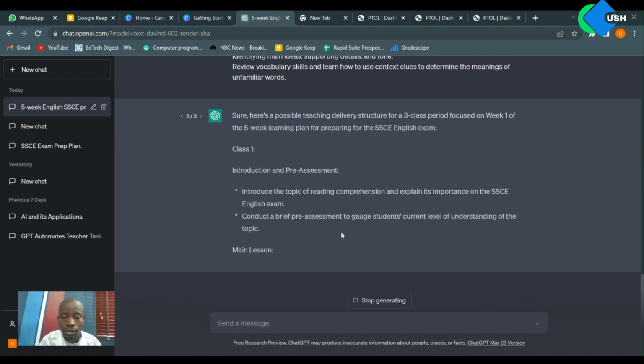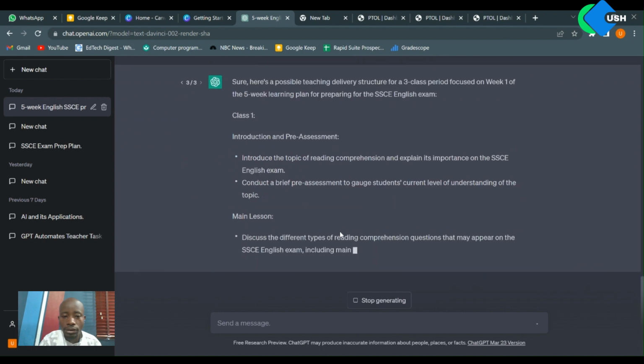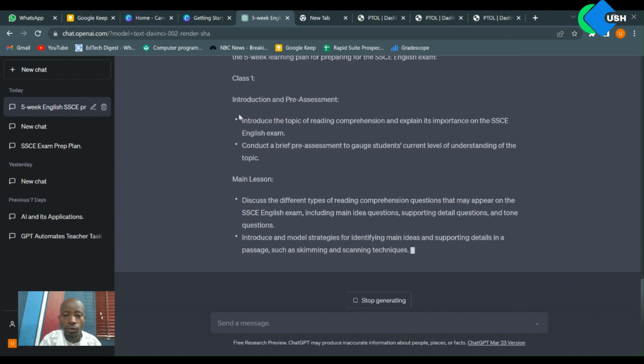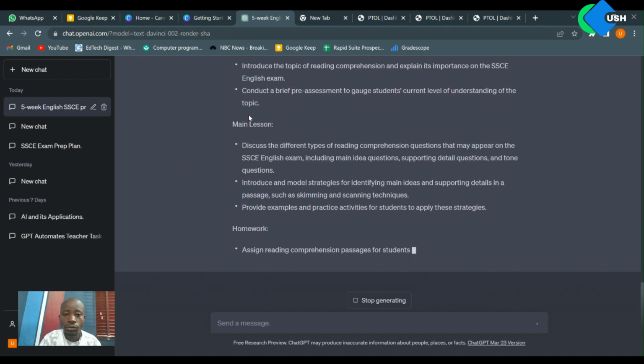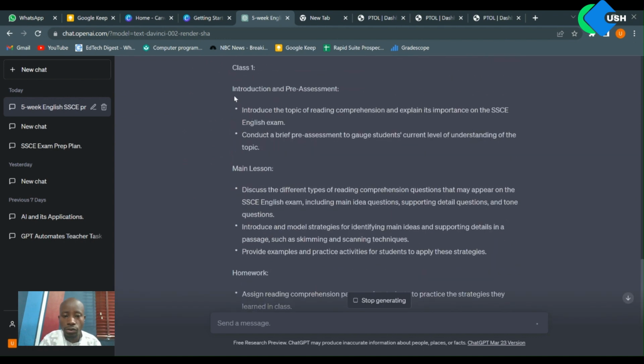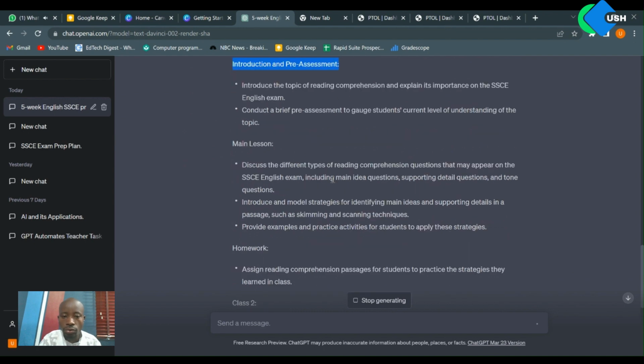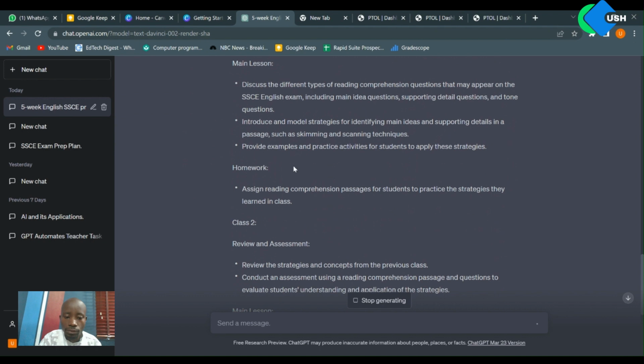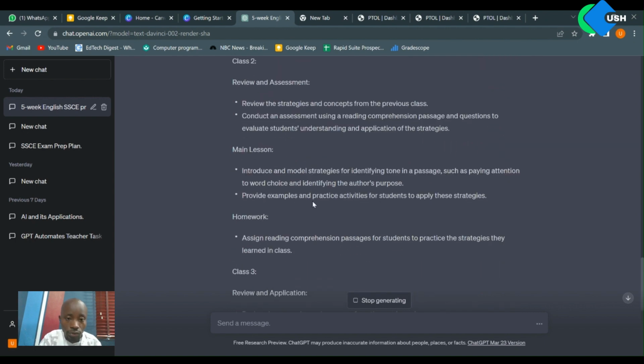So in this second try, it is doing an even better job of breaking the class into key things that we should be focusing on. It tells us that the first thing in your class, you should do some introduction. Second thing, you should focus on the main lesson. Then the third thing, you can give them some homework. So this is class one.